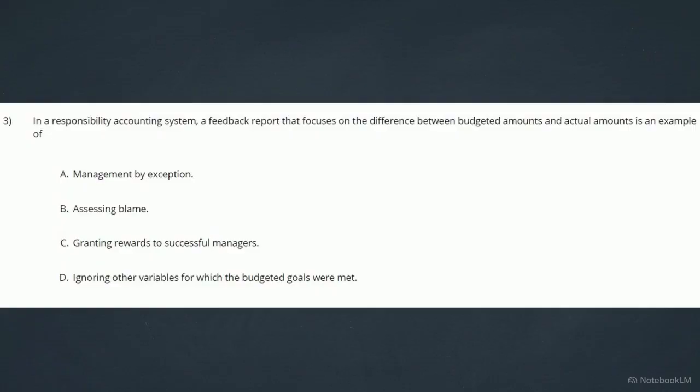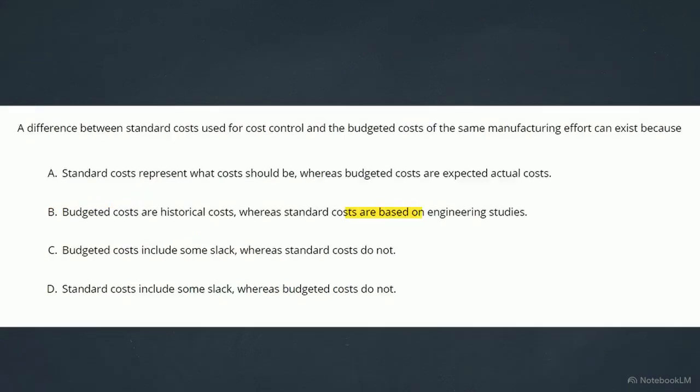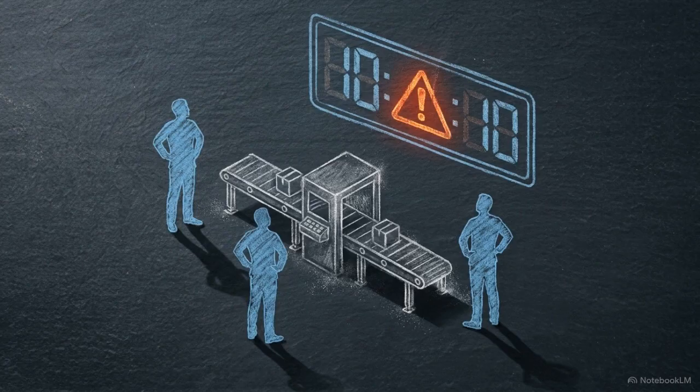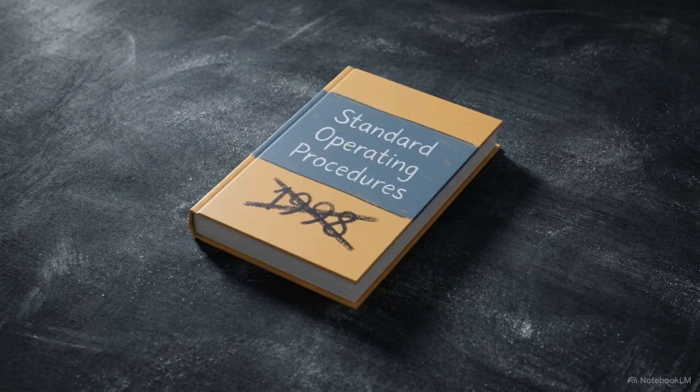There is a pervasive misconception that variance tracking is a punitive tool designed by corporate controllers to assess blame. As we see here, that is explicitly incorrect. Standard costs are defined as engineered targets. Unlike simple historical budget estimates, they exclude existing inefficiencies and focus on current performance potential. If a department shows persistent unfavorable variances, it does not automatically mean employees are failing. Often, it indicates that the standards themselves are outdated and require reevaluation.